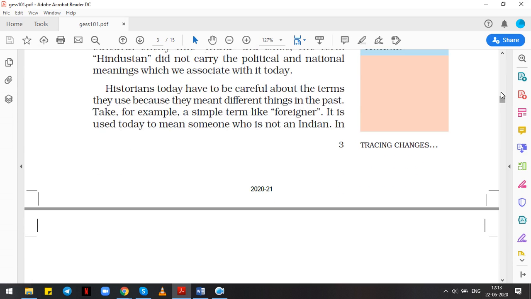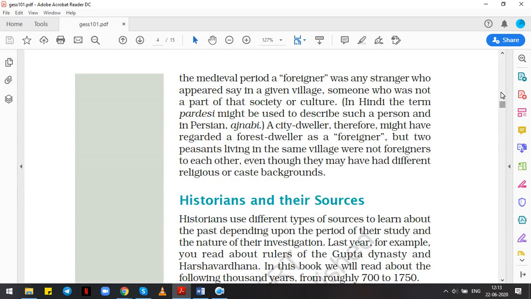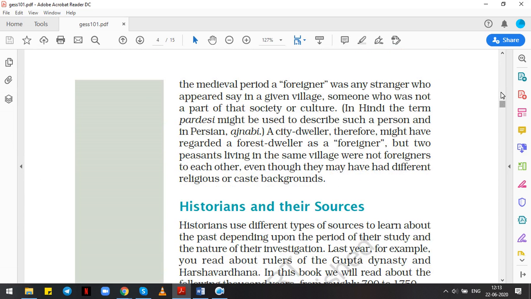Historians today have to be careful about the terms they use because they meant something different in the past. Take for example a simple term like foreigner. It is used to mean someone who is not an Indian. In the medieval period, a foreigner was any stranger who appeared in a given village, someone who was not a part of that society or culture. In Hindi, the term Pardesi might be used to describe such a person. In Persian, it was Ajnabi.